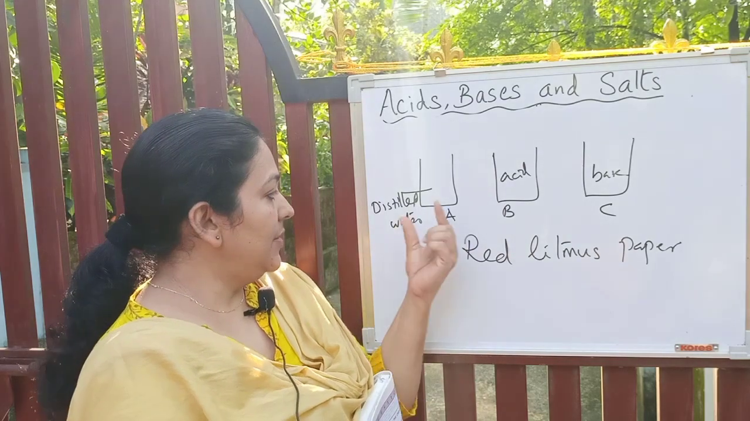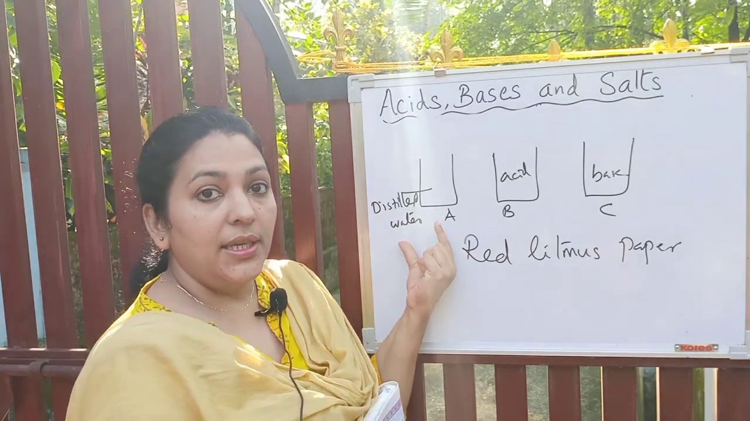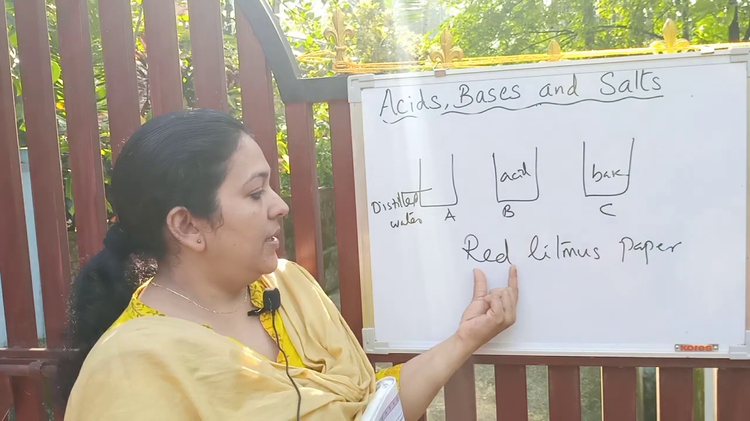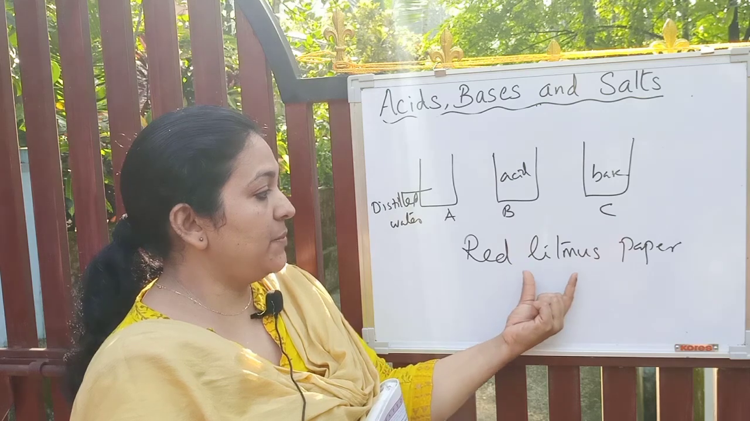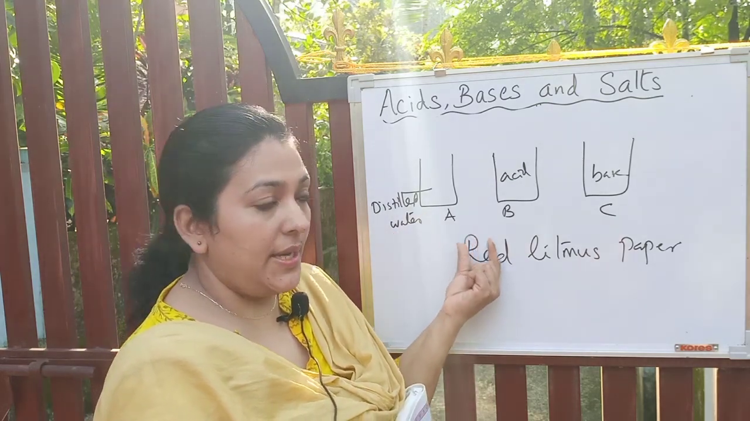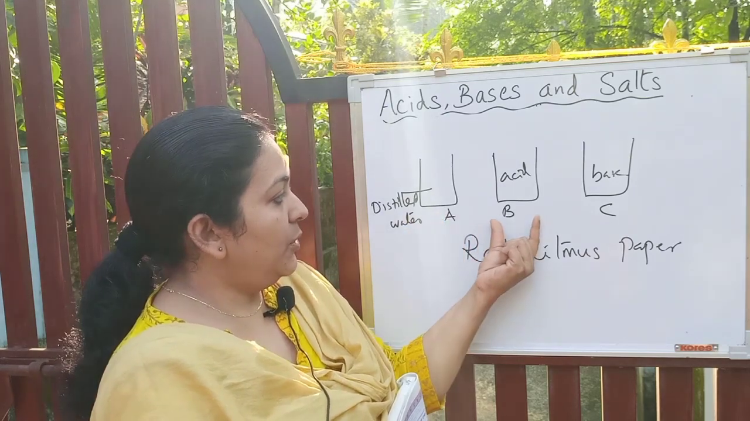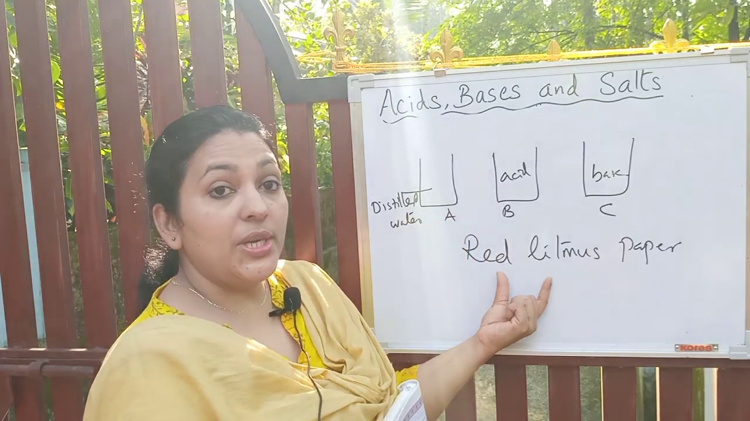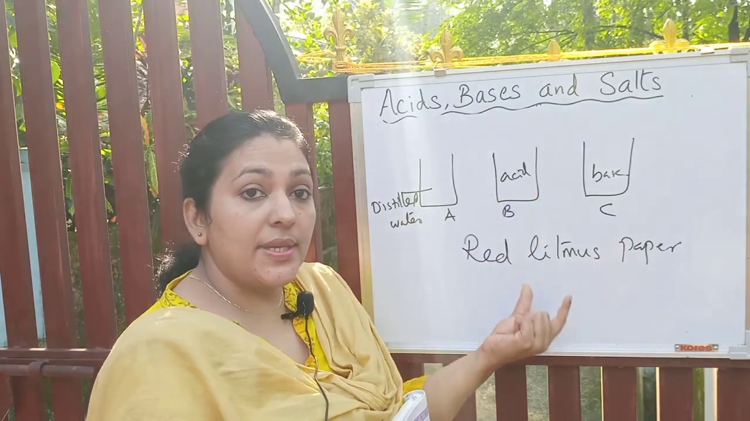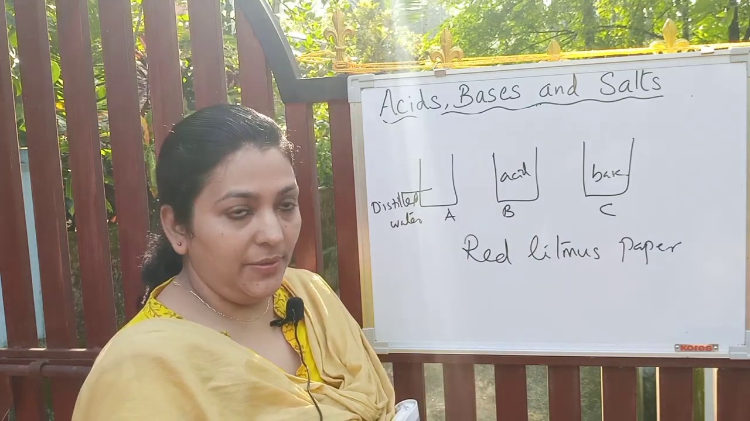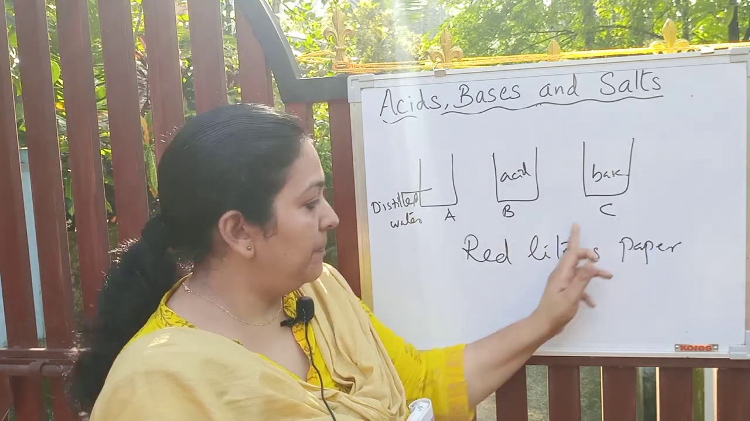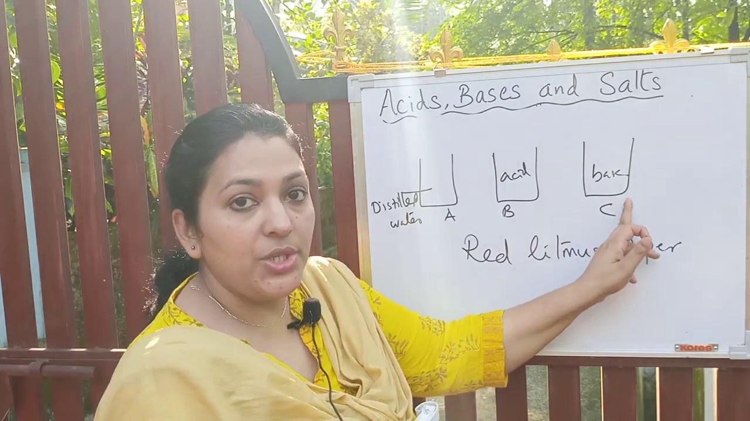Distilled water is neutral in nature. So if you check red litmus paper with distilled water, no color change will be observed as it is neutral. What about B? Red litmus will not show any color change because acids can turn blue litmus into red, right? So no color change. But when you check with the base, what will happen? Red litmus will change into blue color.